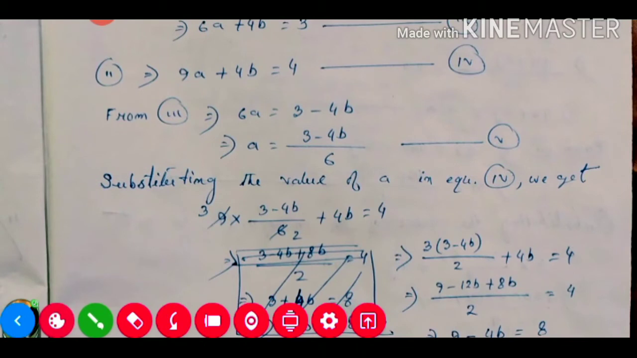So substituting the value of a in equation 4, we get 9 into the a value, then plus 4b is equal to 4.